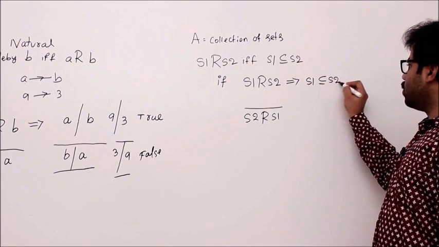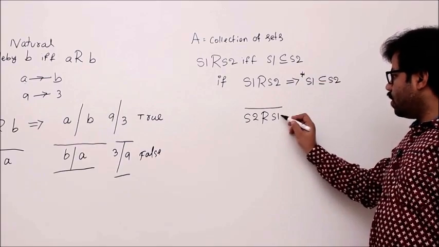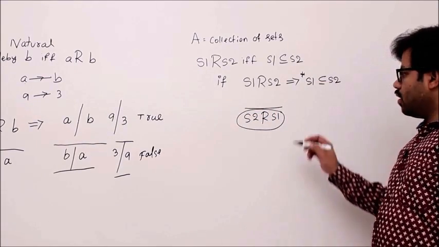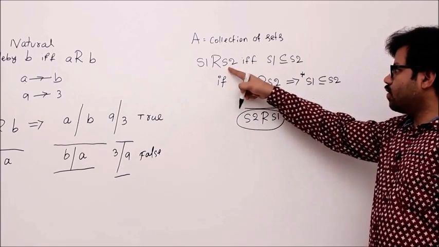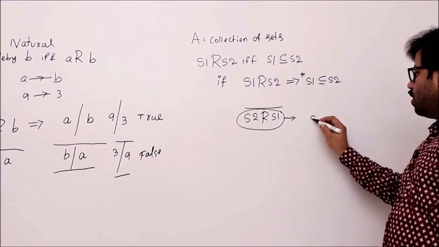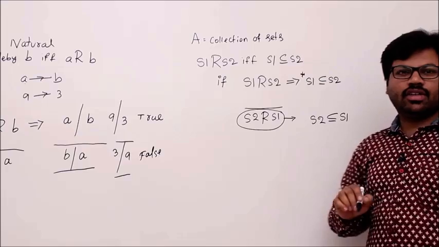It's 100% sure. This is the only information you have. With that, you have to conclude that S2 is related to S1. So indirectly, S2 is related to S1 according to the definition if and only if S2 is subset or equal to S1. That means you have to prove that S2 is subset or equal to S1.